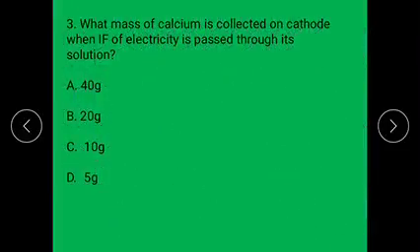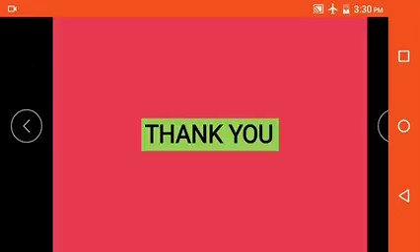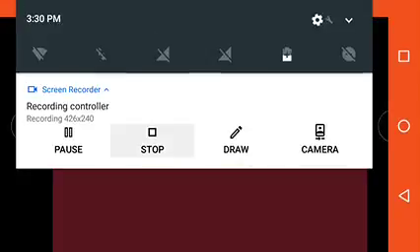The next question: what mass of calcium is collected at the cathode when 1 Faraday of electricity is passed through its solution? Okay, the atomic weight of calcium is 40, divided by its valency 2, so 40 by 2 gives the right answer, 20 grams. Thank you.